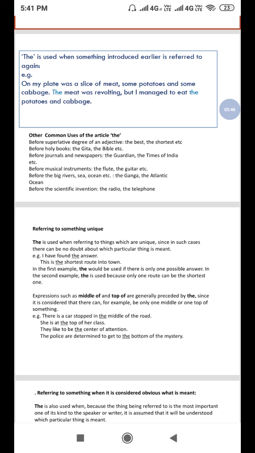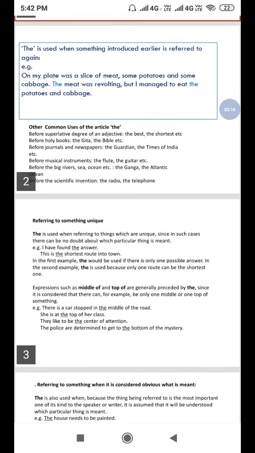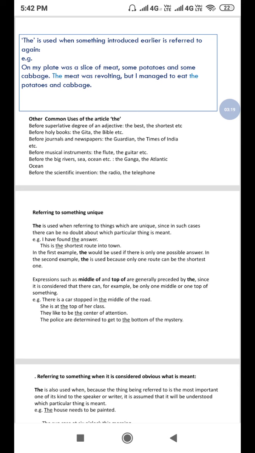Another example of the use of the is before musical instruments. We say the flute, the guitar, the sitar, and the drum, etc. Before the big rivers, oceans, and seas, we use the. For example, we say the Ganges, the Brahmaputra, the Atlantic Ocean, the Pacific Ocean, like that. Even we say the sun, the moon, like that. And we also use the before scientific inventions. For example, we say the radio, the television.